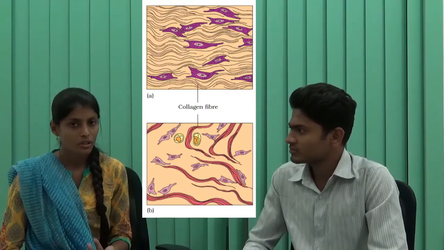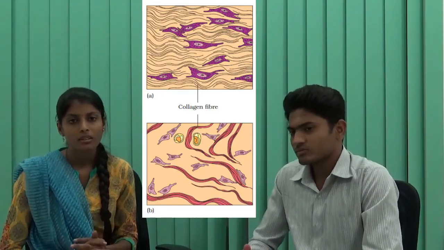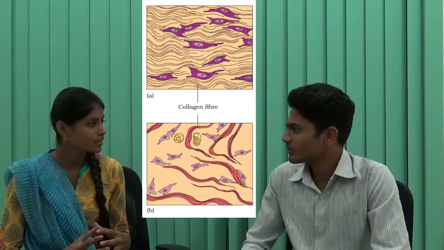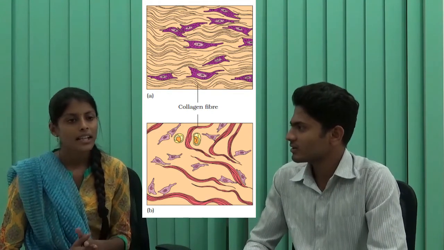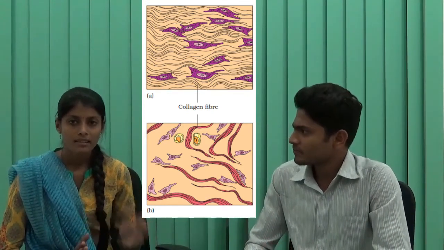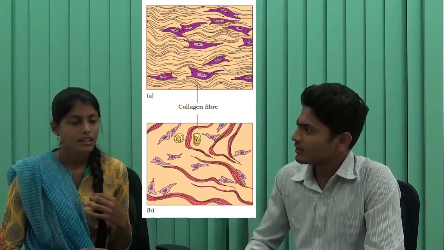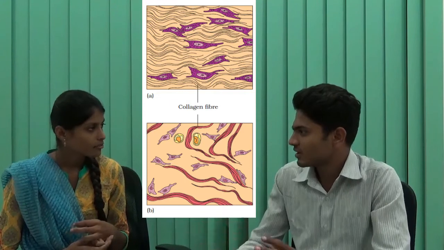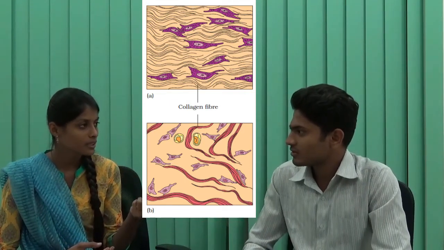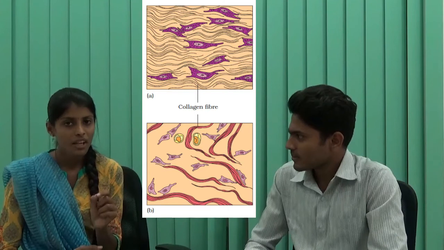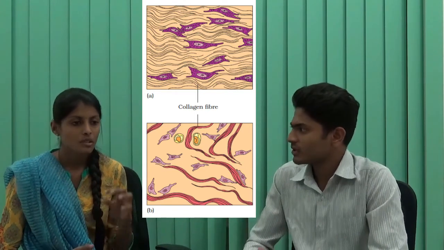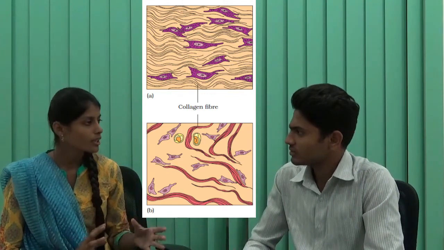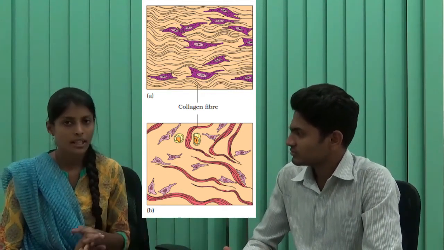Then in dense connective tissue, there are two types. From the name itself, it's densely packed and compact. The cells are compactly packed. In dense also there are two types: dense regular and dense irregular. The collagen fibers will be present in the connective tissue. These fibers may be arranged regularly or irregularly, and based on that, they are classified into dense regular and dense irregular.